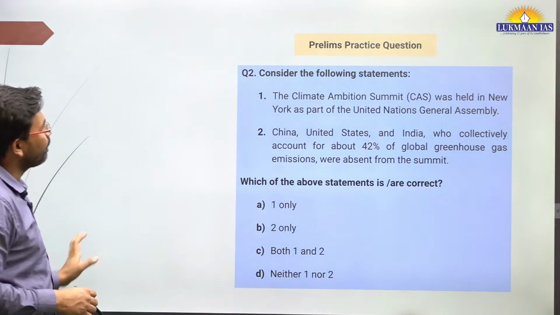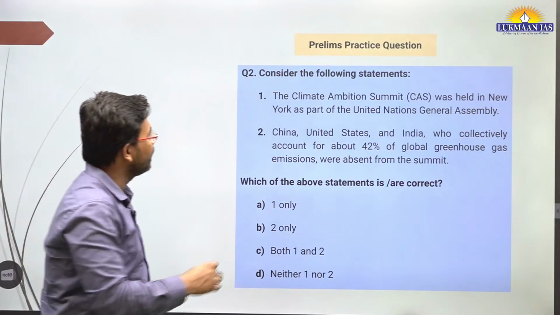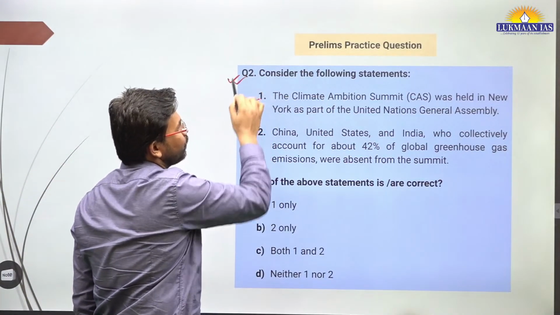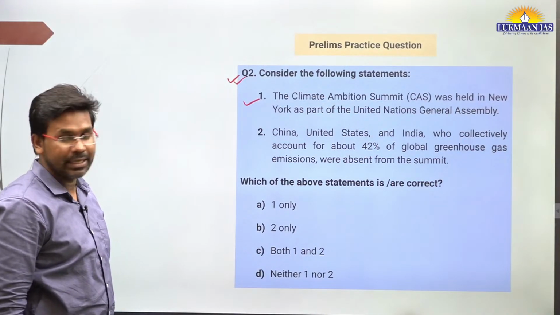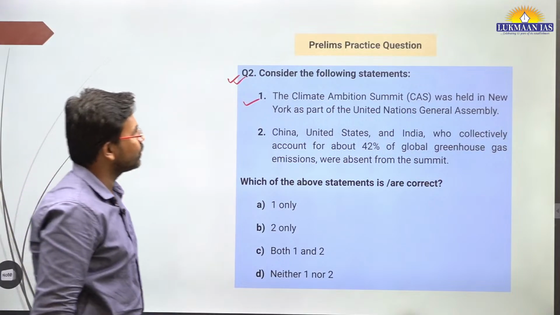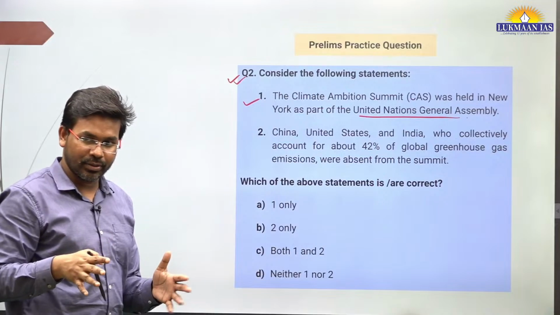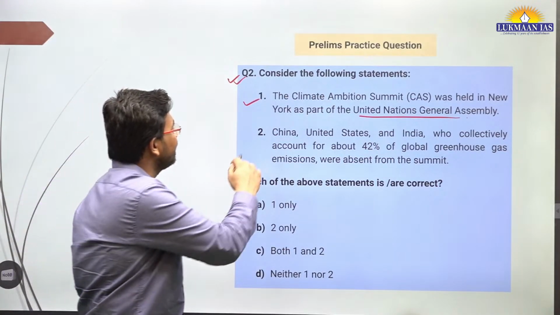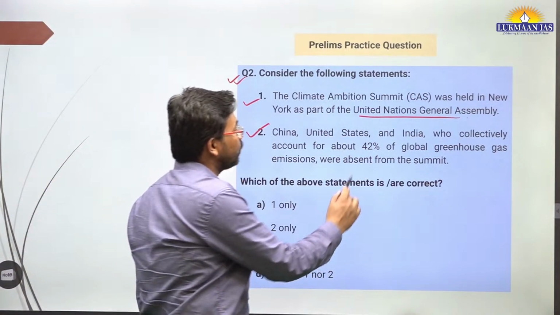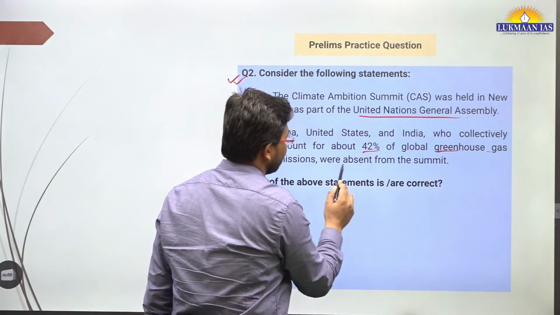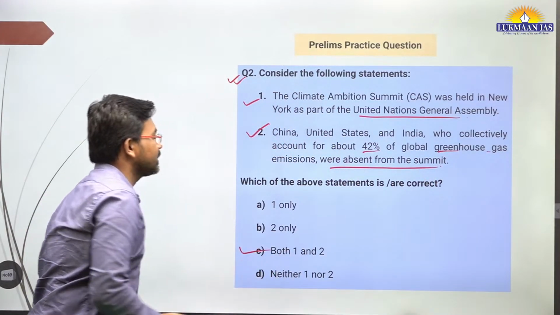Now we have another topic. This question is good. It says, consider the following statements. Number 1, Climate Ambition Summit was held in New York as part of the United Nations General Assembly. This is right. The United Nations Organization's building is in New York, in USA. Then it says China, United States and India, who collectively account for 42% of the global greenhouse gas emission, were absent from the summit. Both these statements are right.